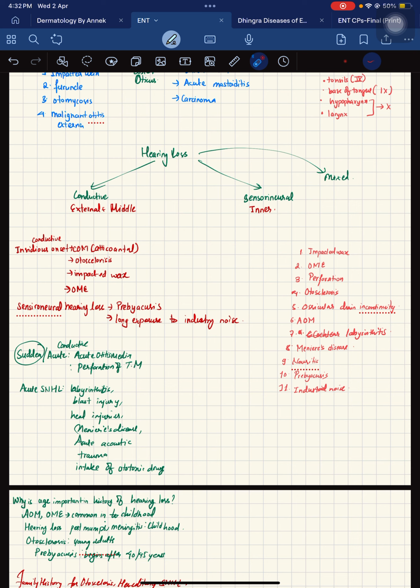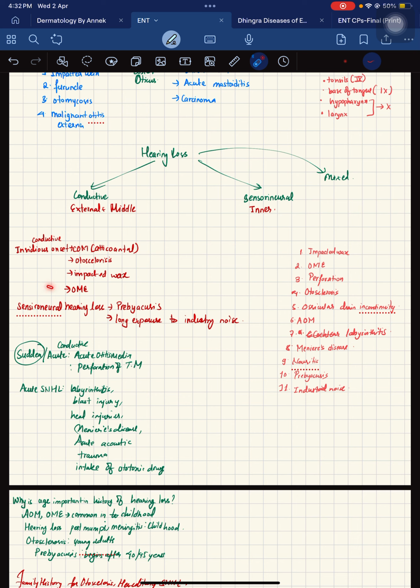When we talk about conductive hearing loss, it can be insidious onset, or it could be sudden onset as well. The insidious onset of conductive hearing loss is due to COM, that is chronic otitis media, or otosclerosis, or impacted wax, or otitis media with effusion. Whereas if we talk about the sudden kind of hearing loss, then it has to be due to acute causes, right? So acute otitis media can be one of the reasons, or it could be due to perforations of the TM as well.